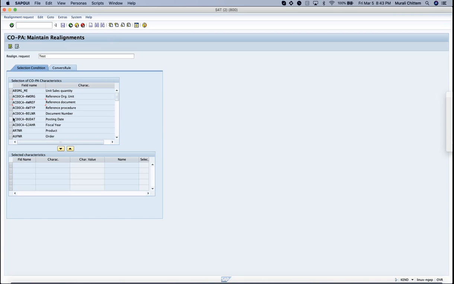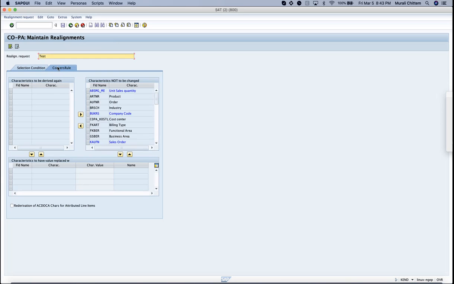And you cannot use these types of fields, and there will be a conversion rule. If you see here, there are a few fields which are highlighted in blue: bookers, sales order, sales order item, COFIN, controlling area. These are the fields you cannot do this realignment for.